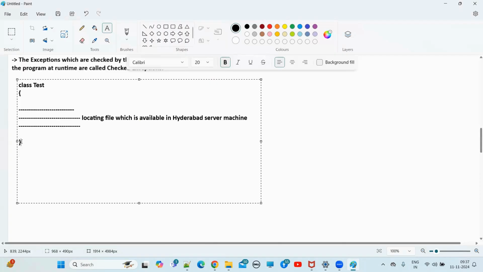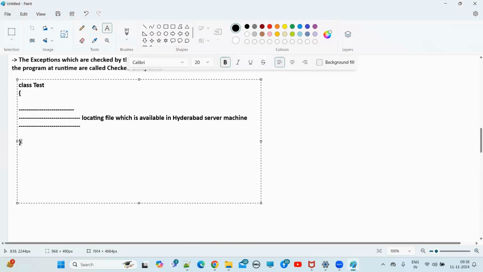Now, let's assume this is one Java program. What is this Java program, guys? We have to read the file which is available in the Hyderabad server machine. In Hyderabad city there is a server machine, and in that server machine we have a water list file. We need to read that file, and after reading it, we need to process something. That is the requirement. So finally we have written one Java application, with these lines of code.